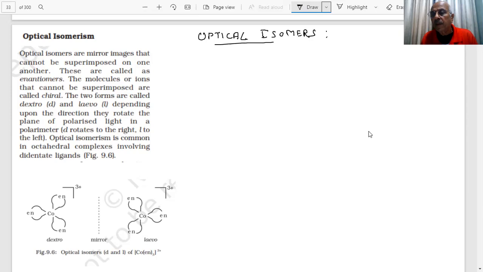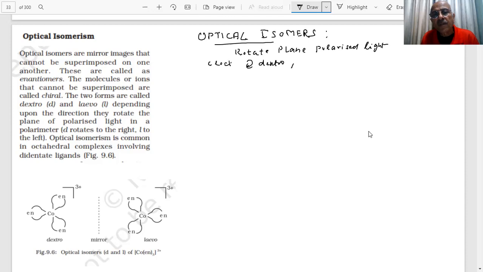We told you certain compounds rotate the plane of polarized light, student. And if they rotate the plane polarized light in the clockwise direction, what do we say? Dextro.